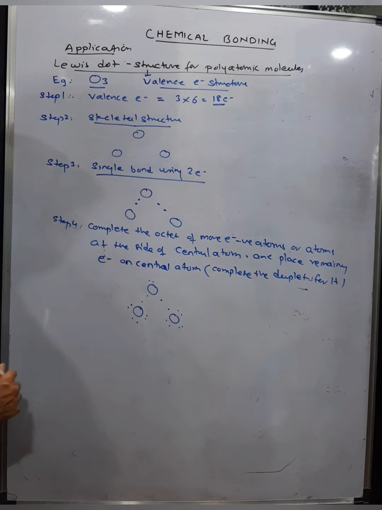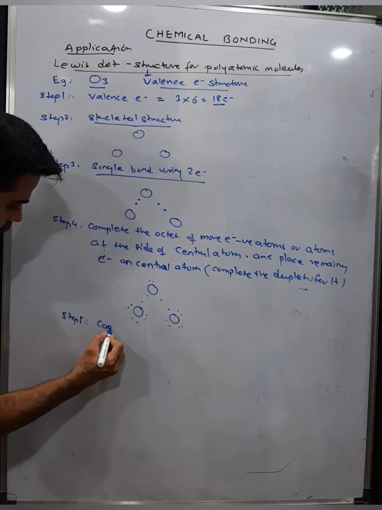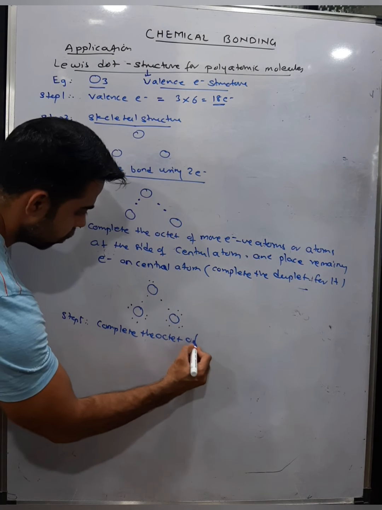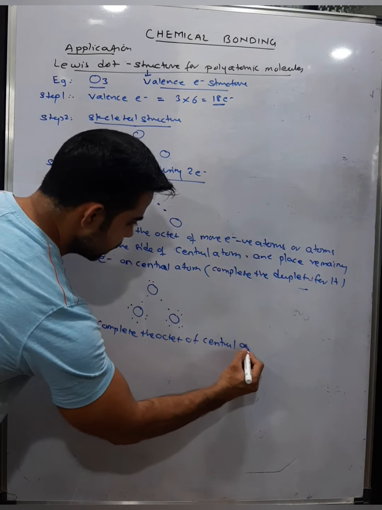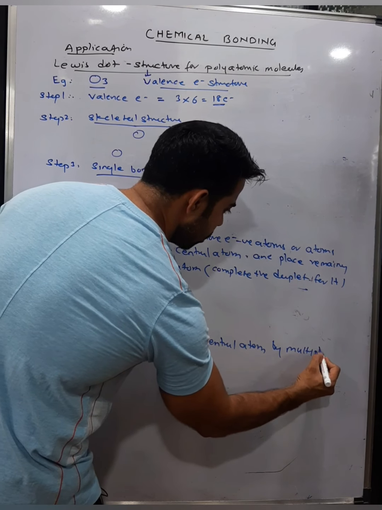Now what do you do? In step 5, complete the octet of the central atom by multiple bonds.